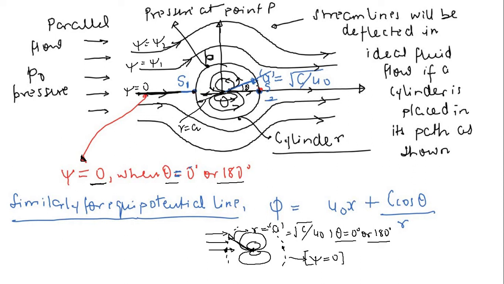So in the real situation, you can consider the superposition of, let's say, a uniform flow with a doublet as the flow over a cylinder, right? So it is very obvious that this r equal to a radius, this circular zone, is going to behave as a solid object, a solid body. So we can imagine this circular zone as a cylindrical surface. In 2D it will look like a circle, but if you move along a direction perpendicular to the plane of this PowerPoint presentation, that is going to basically represent a cylinder, right?